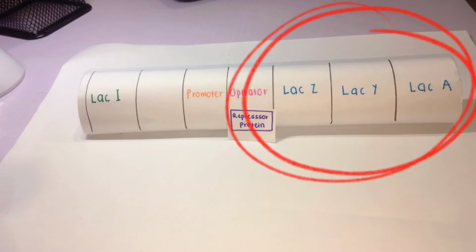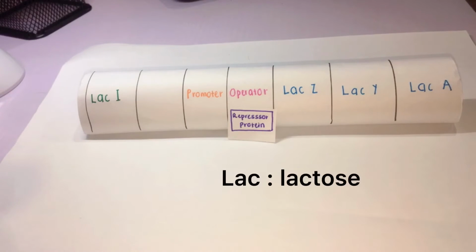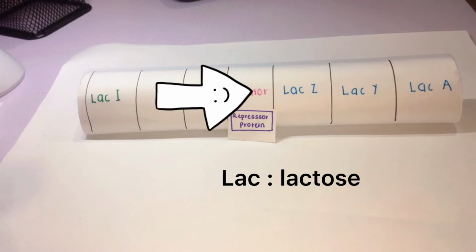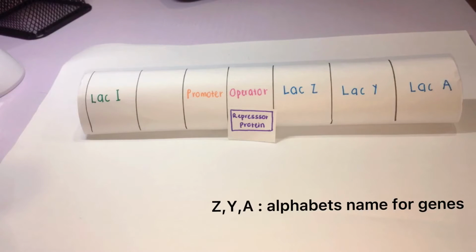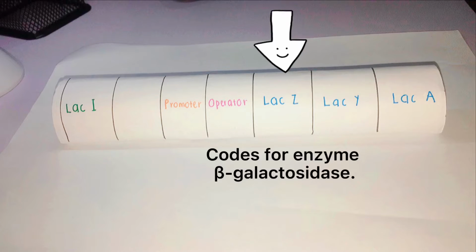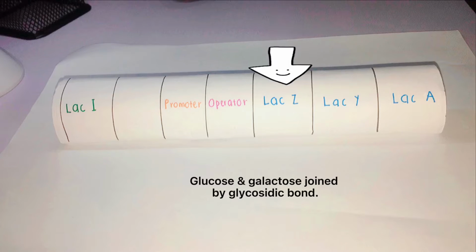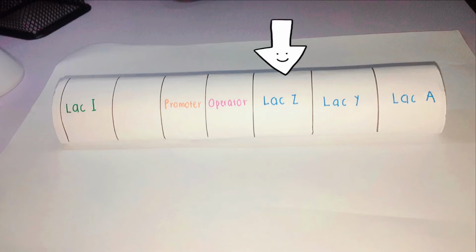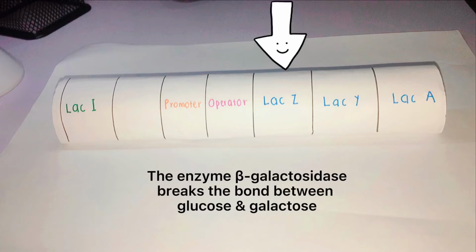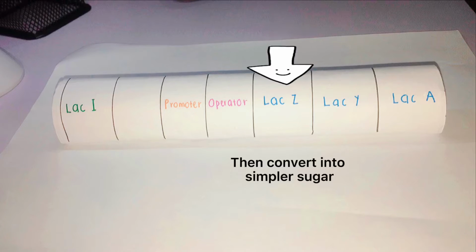There are three important genes in the lac operon that are known as lac-Z, lac-Y, and lac-A. Lac stands for lactose, the sugar the genes make the enzymes for. Z, Y, A are the alphabet letters used in the order of naming these genes. The gene lac-Z codes for the enzyme beta-galactosidase. As you know, the sugar lactose is a disaccharide, meaning it is made of two simple sugars, glucose and galactose, joined by a glycosidic bond. The enzyme beta-galactosidase breaks the bond between glucose and galactose, converting lactose, a disaccharide, into two simple sugars.